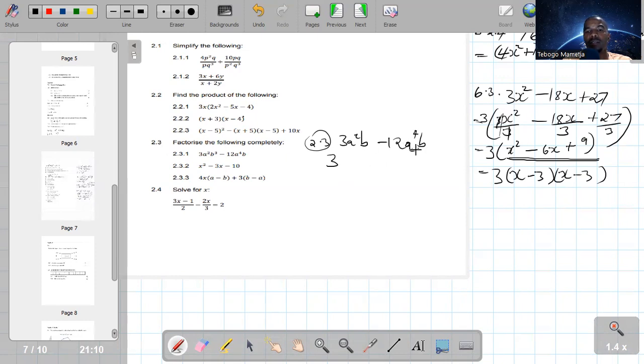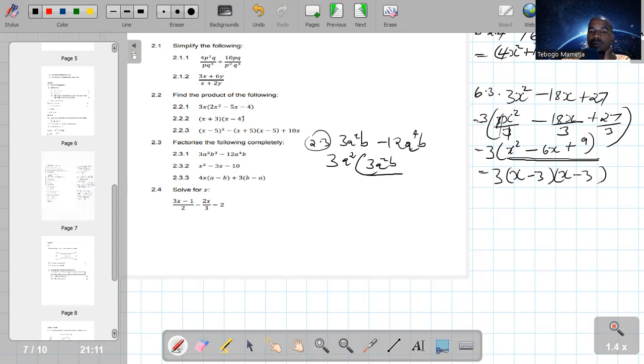So the highest common factor of a squared and a to the power 4 is what? It's a squared. Why? Because a squared can go into a squared, it can also go into a to the power 4. Then after taking out a highest common factor, you open the brackets. When you open the brackets, you want to divide both these terms by the highest common factor. That is how you factorize, by taking out the highest common factor.